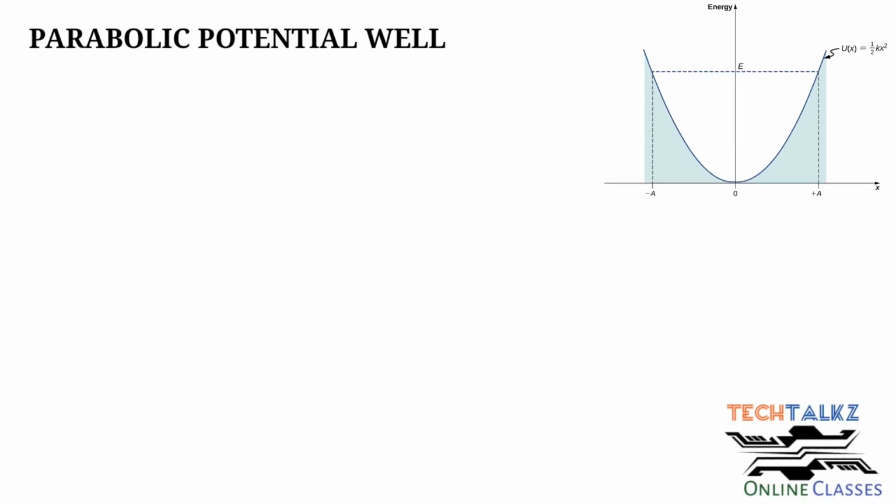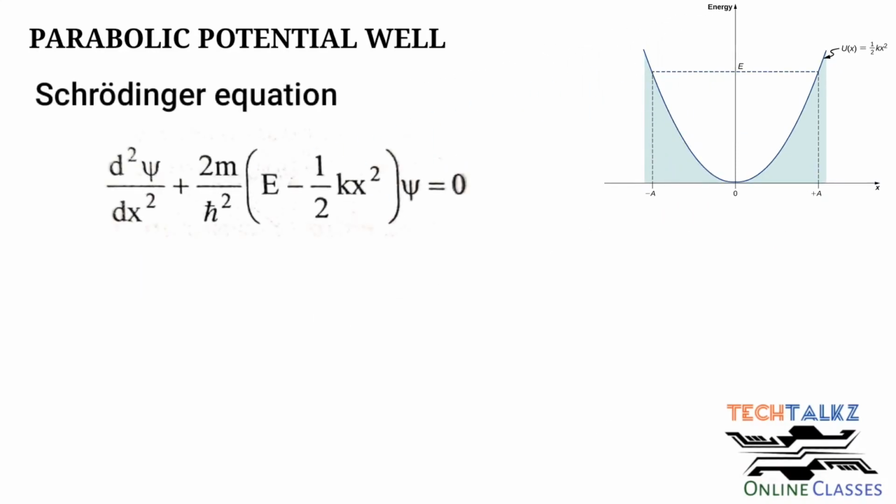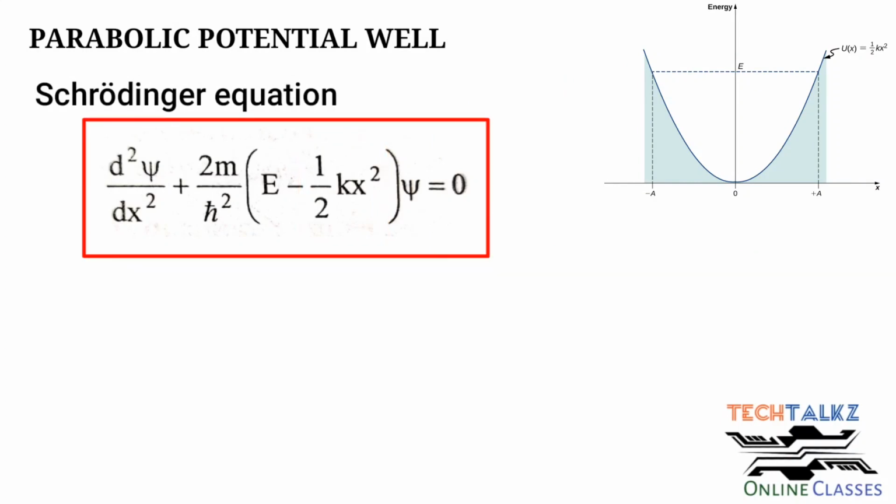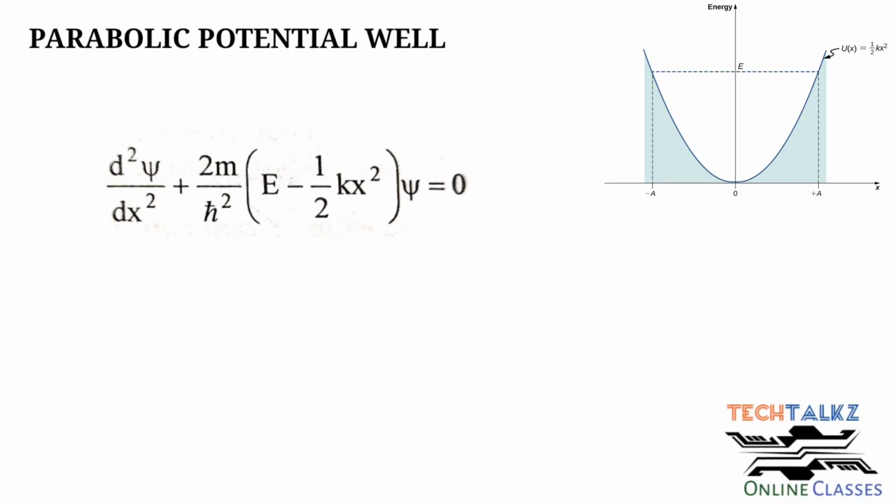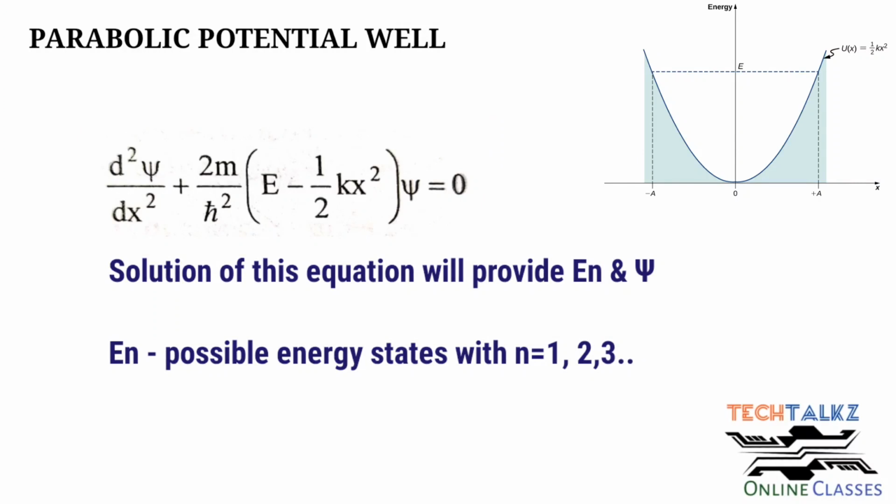And back to the Schrodinger wave equation, in parabolic well V is equal to half k x square. Therefore, the equation will become d square psi over dx square plus 2m over h bar square, energy minus V, where the potential is half k x square, multiplied with wave function, which is equal to 0. The solution of this equation will give the possible energy levels, that is E suffix n. And n is the quantum number 0, 1, 2, 3, etc.